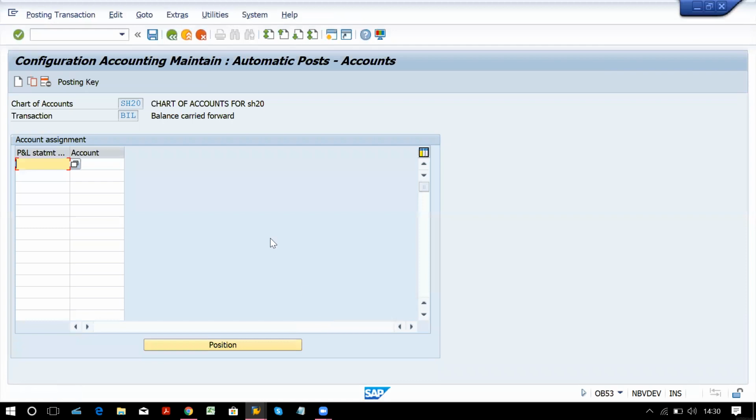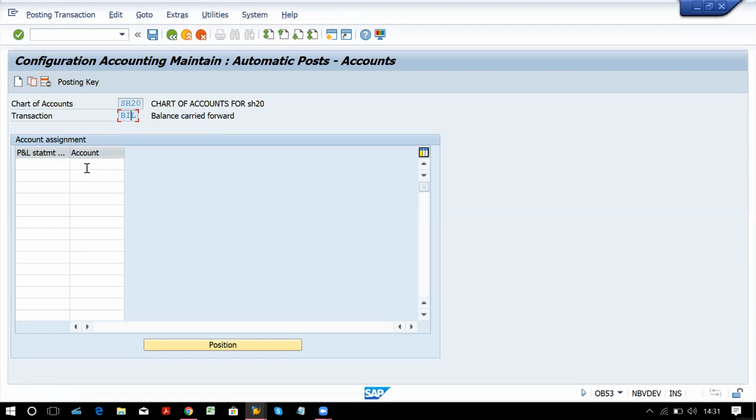Now this is a predefined transaction in SAP. This is a transaction for balance carry forward, which we are going to link with our chart of account. That means it is on chart of account level.